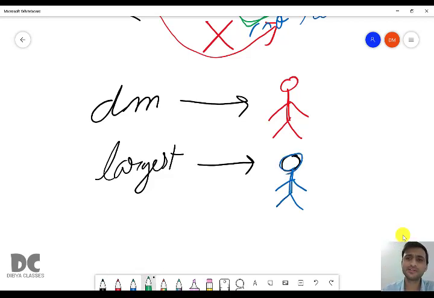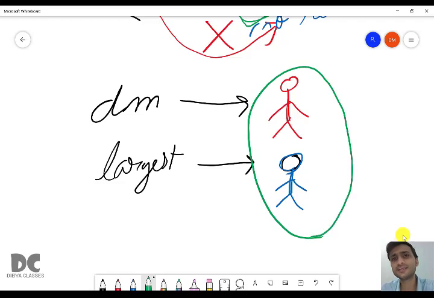So 2 of us are studying in the same class. We are sitting in the same classroom and the classroom name is DNM. So we are sitting together on a single bench, and you are studying mathematics.